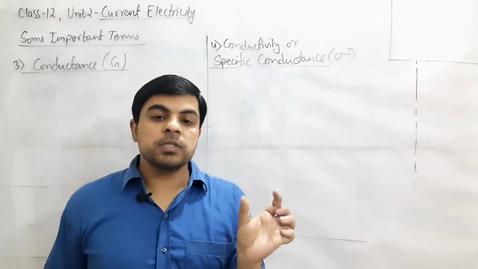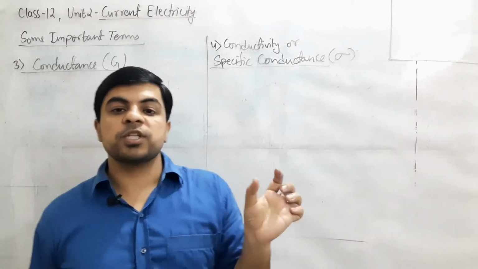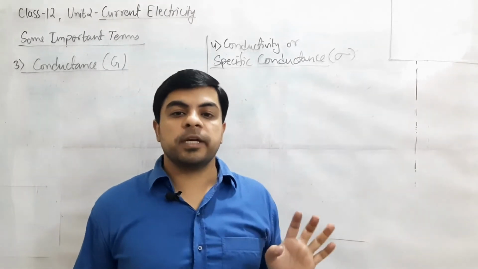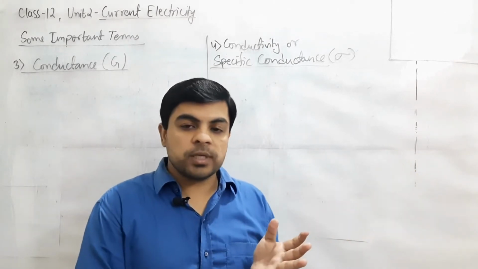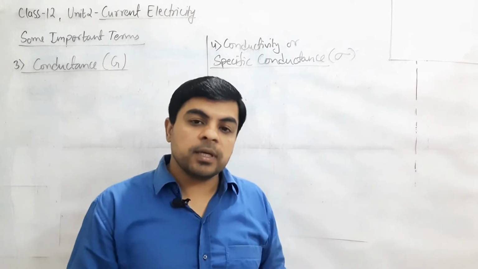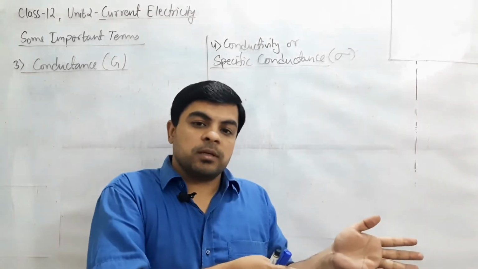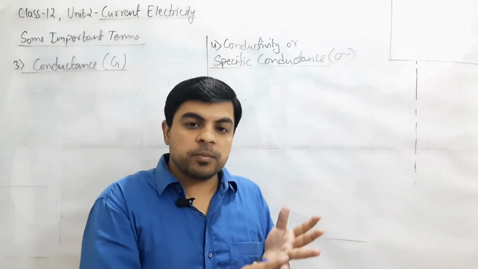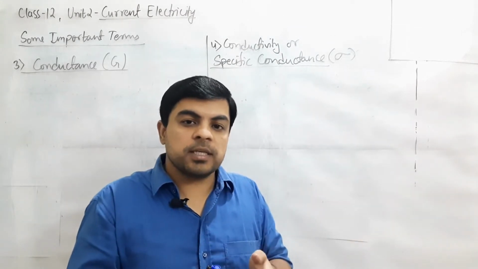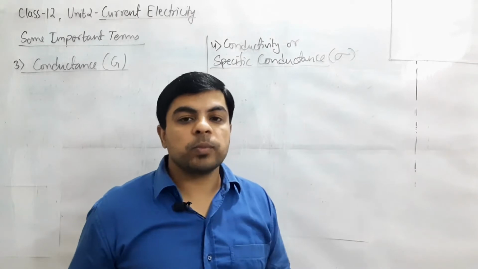The factor due to which the opposition is measured towards flow of charge carriers or towards passage of electric current through the conductor, that is known as resistance. In the same way, with the help of resistance we are measuring how difficult it is for the electric current to pass through the conductor.